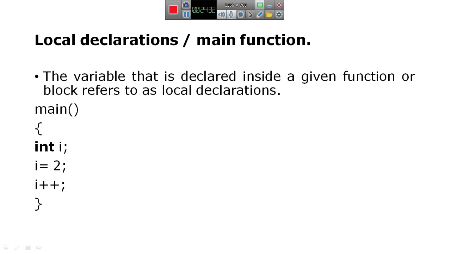And the next one is the executable part. Here in this example, I have mentioned int in bold. It means that it is a data type, and I is the name of the variable, and I is equal to 2.